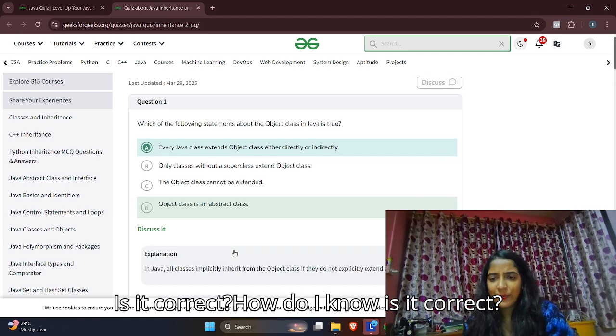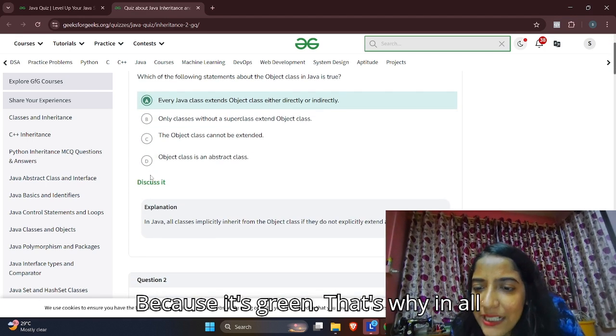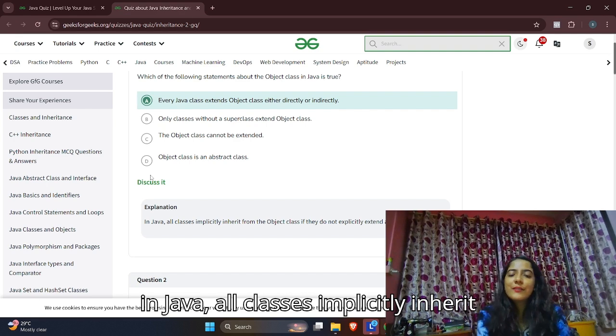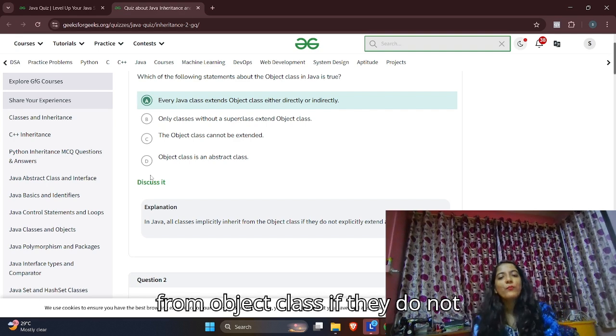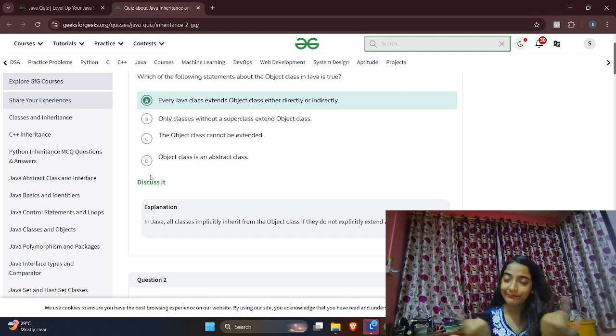Is it correct? How do I know if it is correct? Because it's green, that's why. In Java, all classes implicitly inherit from Object class if they do not explicitly extend another class.